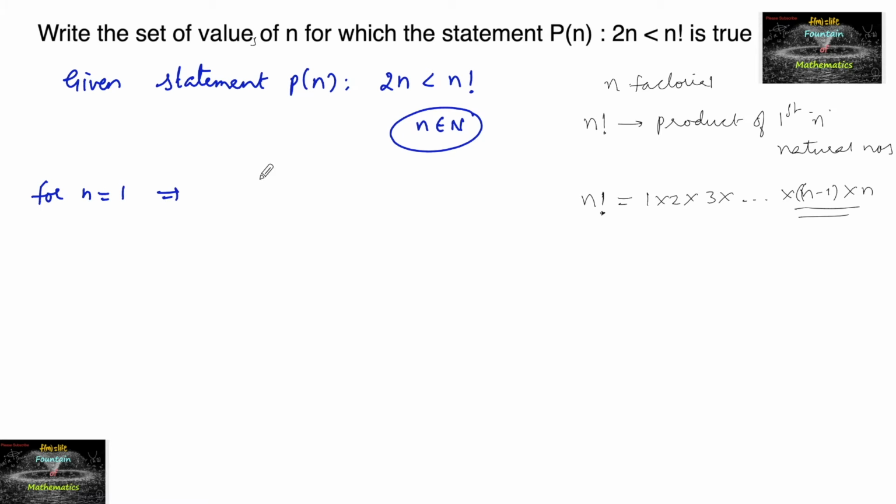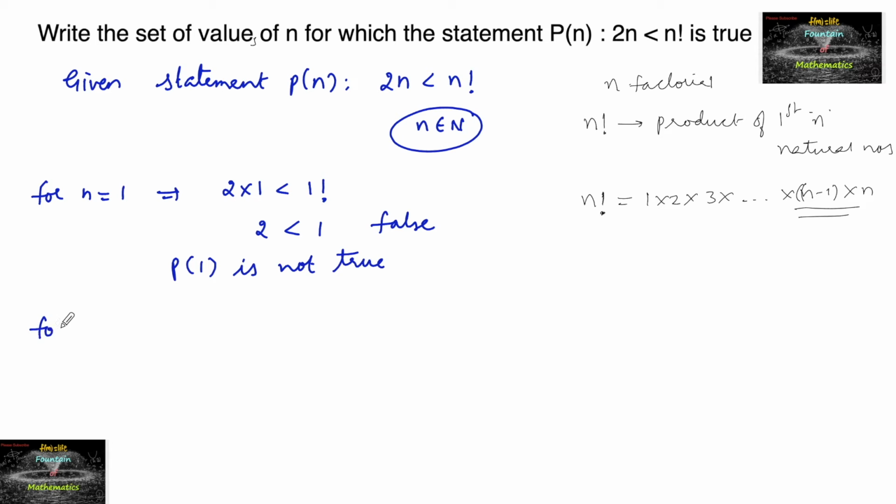For n is equal to 1, our statement is 2 into 1 is less than 1 factorial. 2 into 1 is 2, is less than 1 factorial, which is 1, the product of one natural number. So this is false. It's not correct. Therefore, P of 1 is not true.